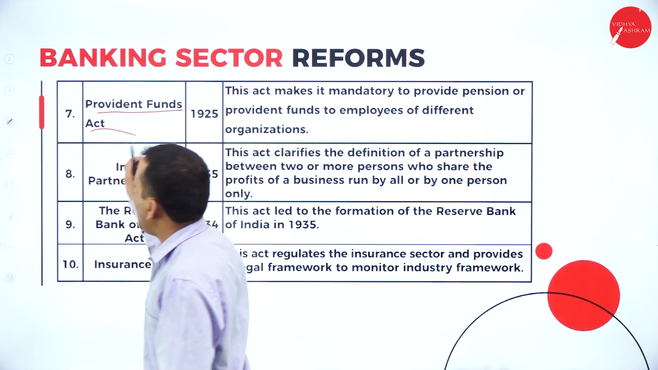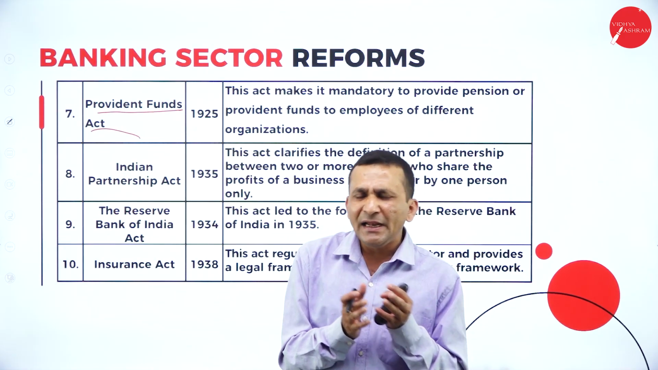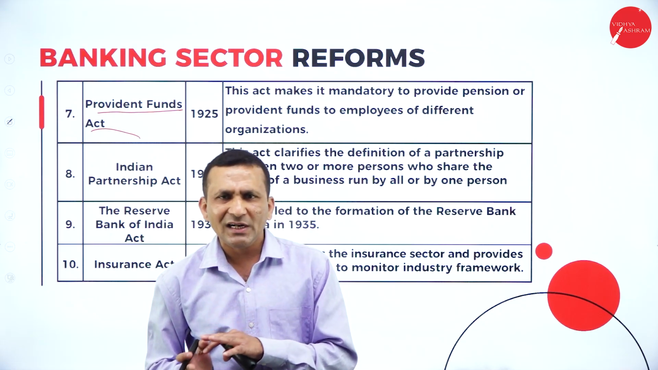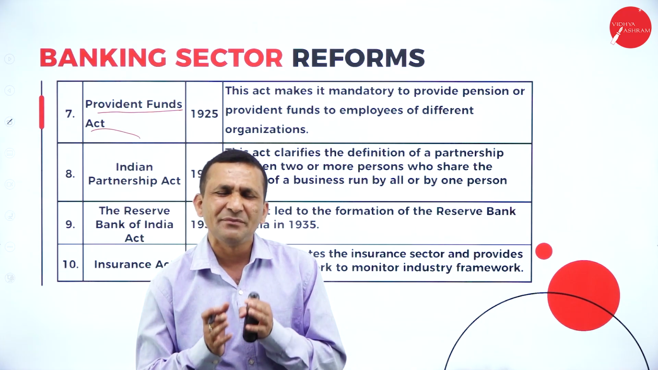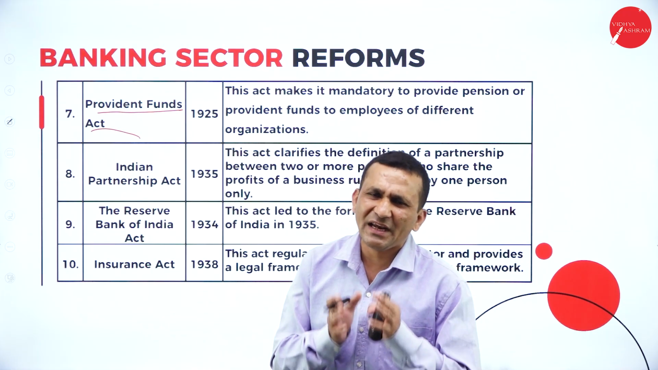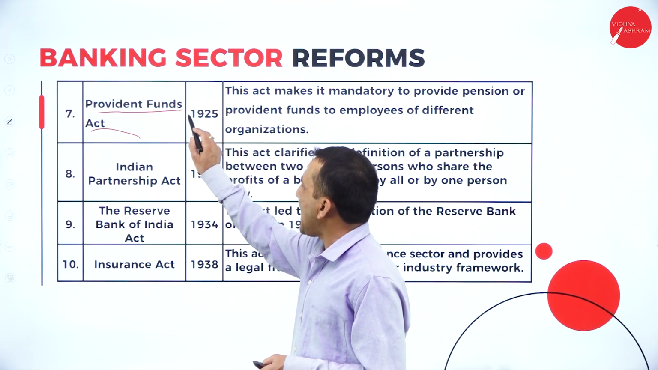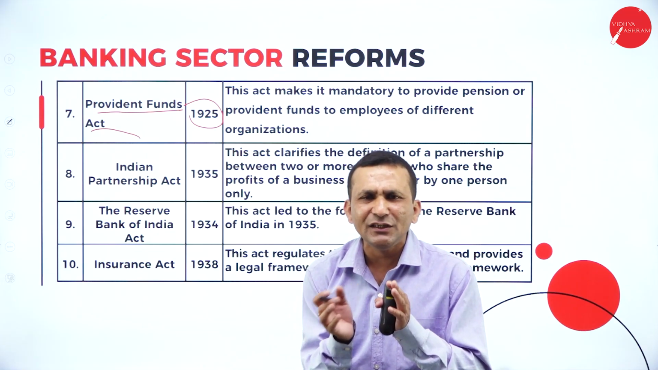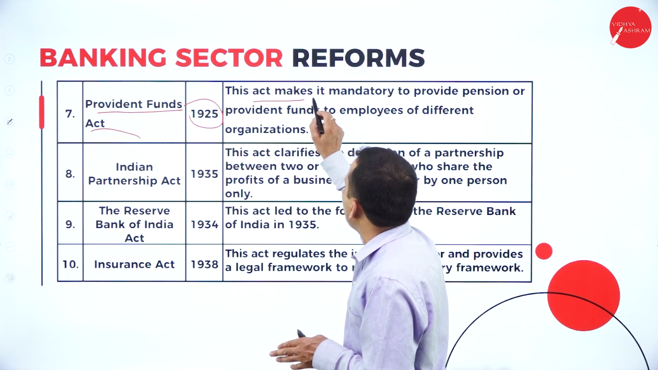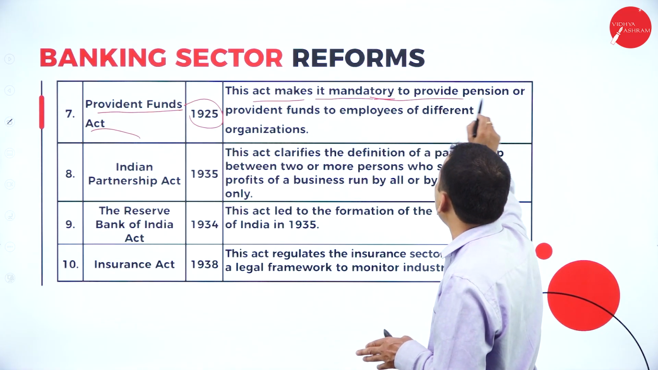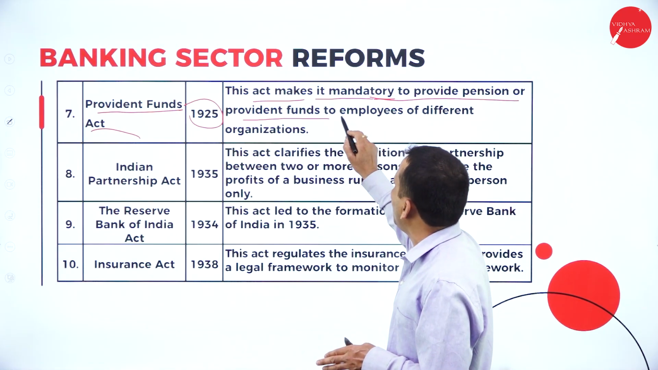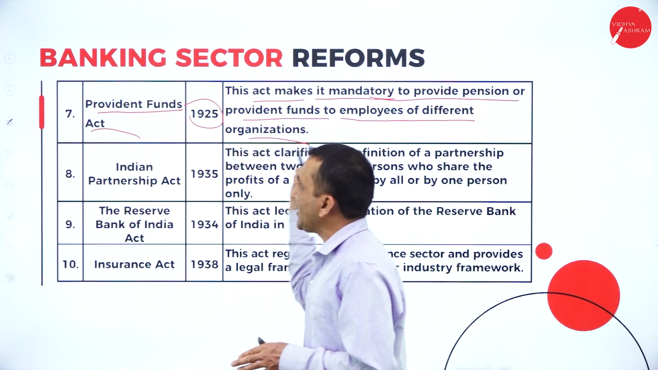Next one, Provident Fund Act. Under any banking operation or any organization, if a minimum number of employees are working, of course they must make a compulsory provident fund or pension scheme. This act was introduced in the year 1925. This act makes it mandatory to provide pensions and provident fund to employees of different organizations.